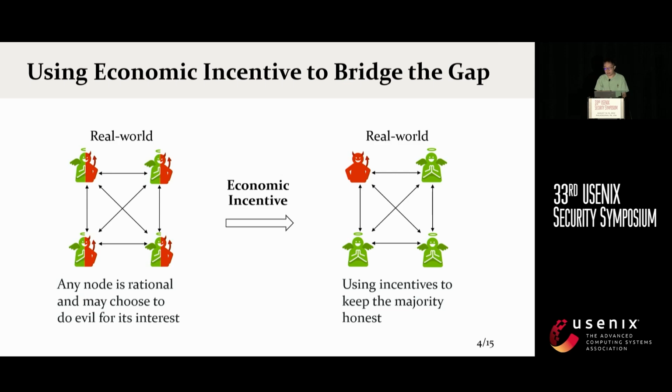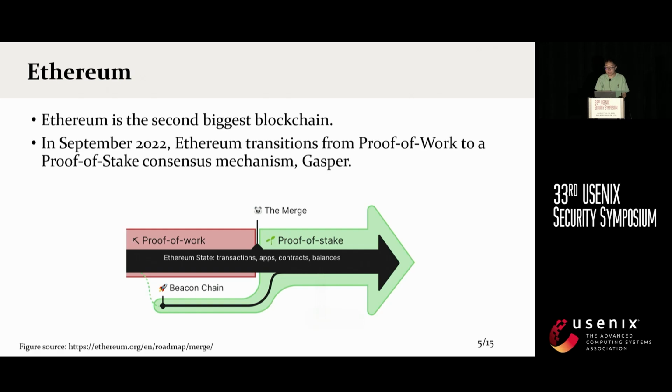Next, I will take the incentive mechanism of Ethereum as our example. Ethereum is the second largest blockchain with a total market cap of 30 billion. In September 2022, Ethereum upgraded its consensus protocol from proof of work to proof of stake. The proof of stake protocol is called Gasper. Gasper is a hybrid consensus protocol combining a finality gadget, Friendly FFG, and a fork choice rule, making the protocol very complex. The incentive mechanism in Ethereum is also complex.